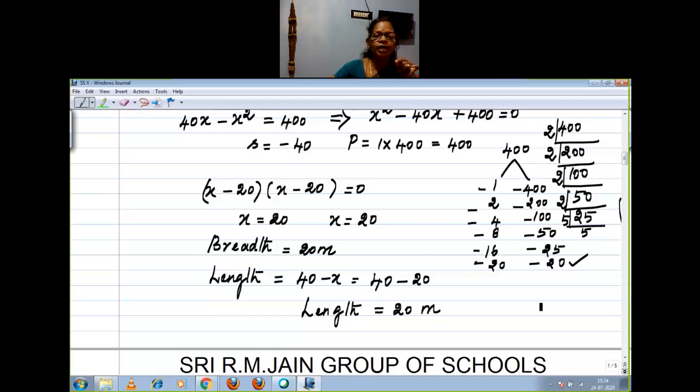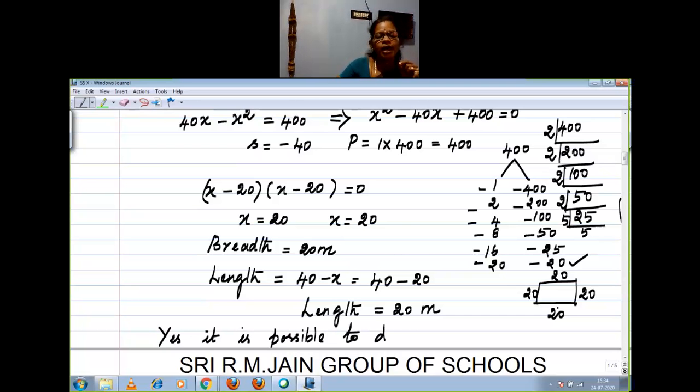See here, you are getting length is also 20, breadth is also 20. Now you see here also it is 20, here also 20. Opposite sides are equal. Therefore, the square becomes a rectangle. So you have to conclude that yes, it is possible to design a rectangular park.